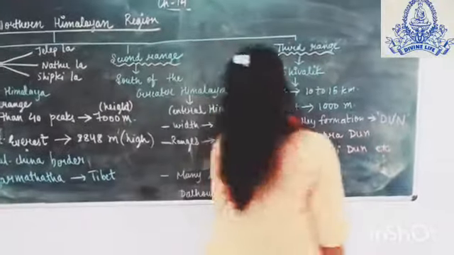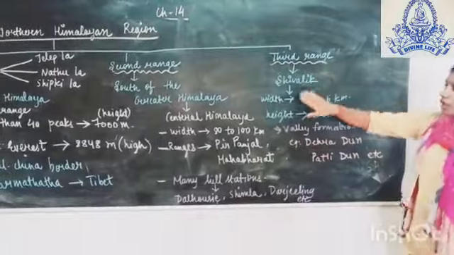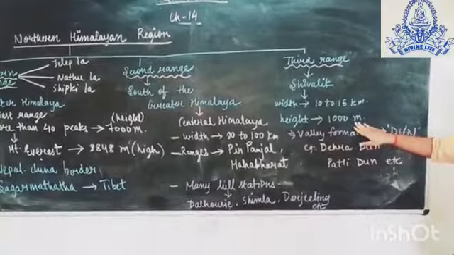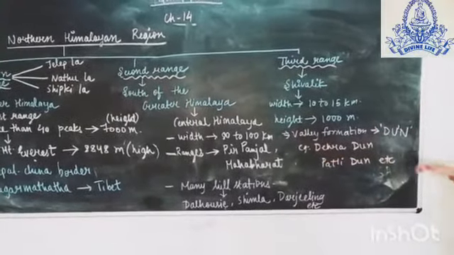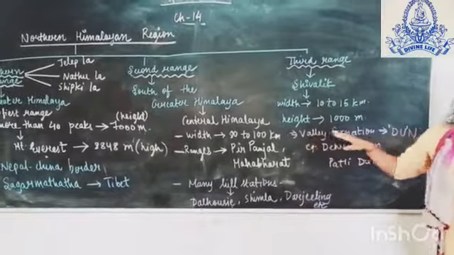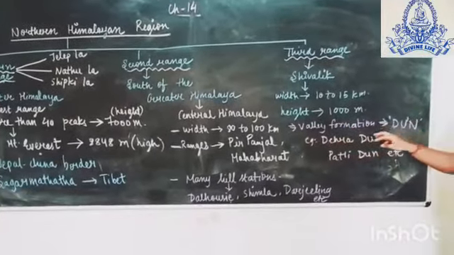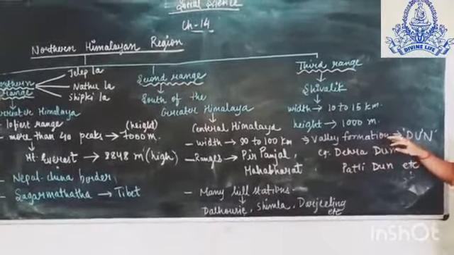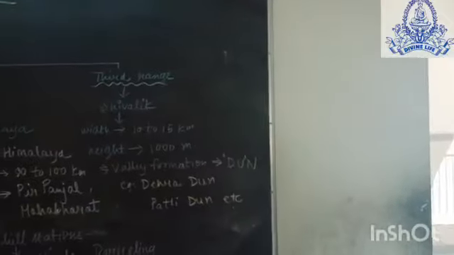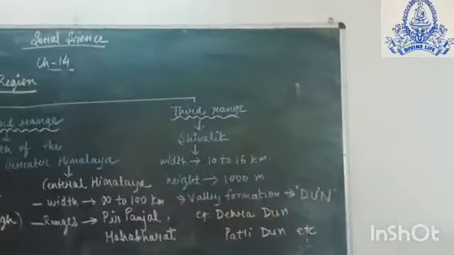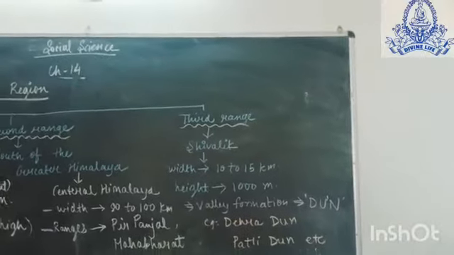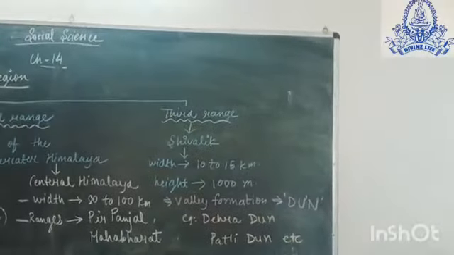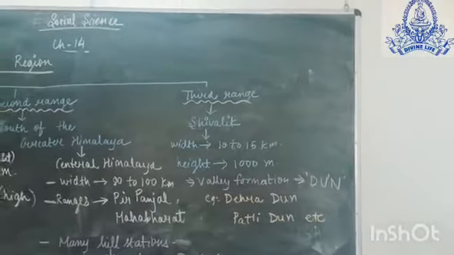Now we will talk about the third range, which is also known as Shivalik. Its width is about 10 to 15 km. Its height is about 1000 meter. Here, longitudinal valley formation has taken place in these ranges, which are covered by gravel, stones and thick sediments. Locally it is known as Dun. Example, Dehradun, Patli Dun, Kotli Dun, etc.